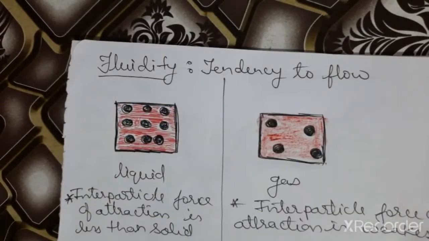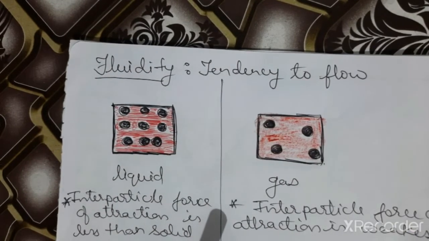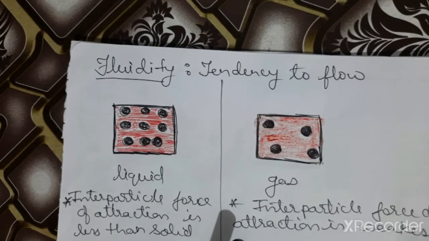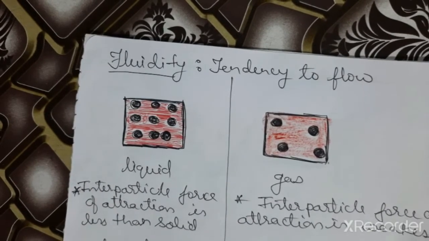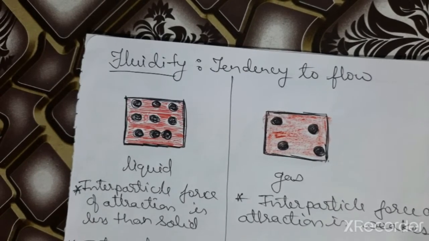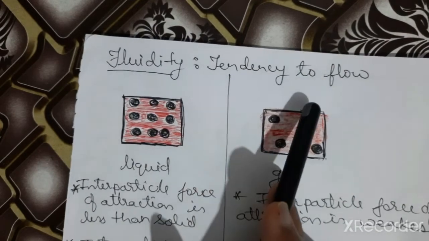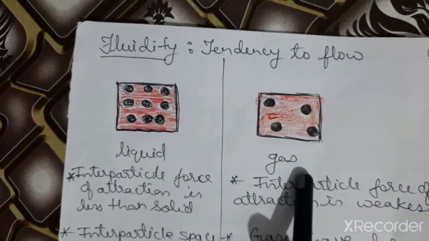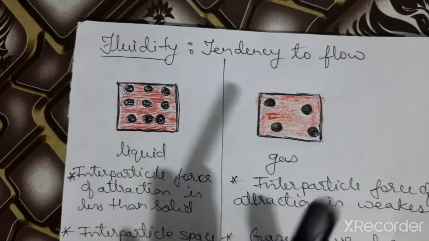But for liquids, we do not use the word rigidity. In its definition, we said already that liquids are that form of matter which possess fluidity. Fluidity means tendency to flow. For liquids and gases, we do not use the word rigidity.